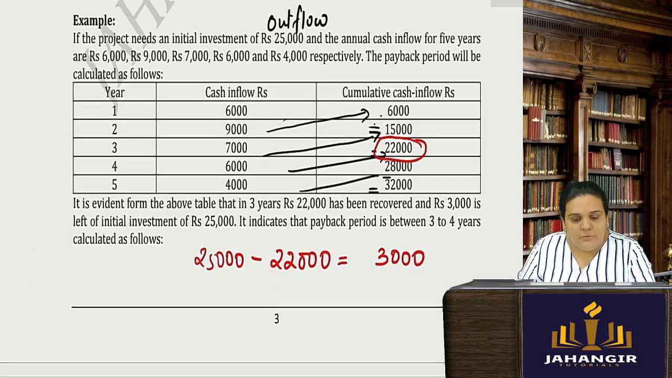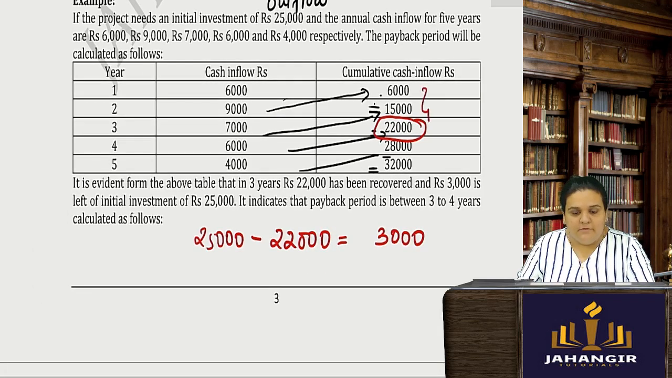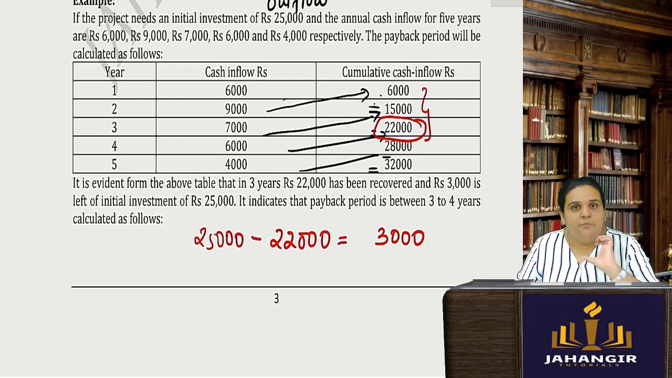Why do we do this cumulative? So that we come to know our break even. Easy, no? Quickly we can analyze it. Now this 3,000 obviously I will recover in the 4th year. But in the 4th year, my inflow is 6,000. So basically it is 6,000 for 1 year.